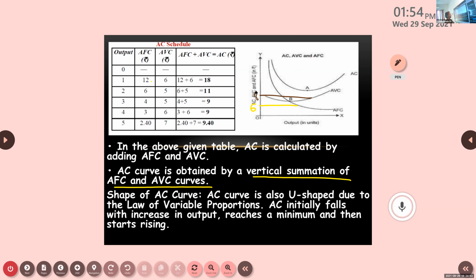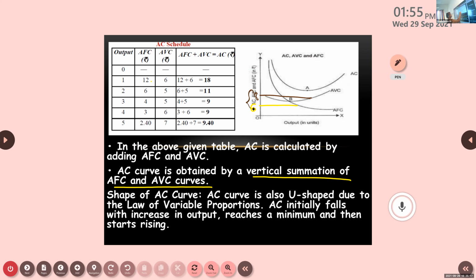So what will be the average cost? 14. How did you get that? I added 8 and 6.